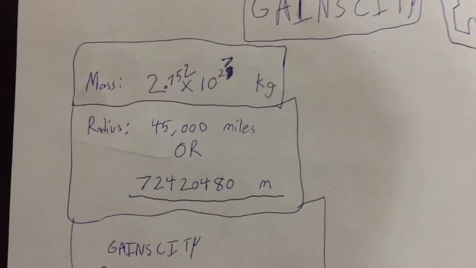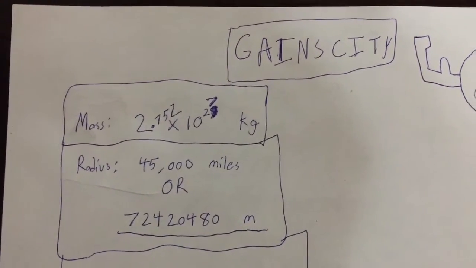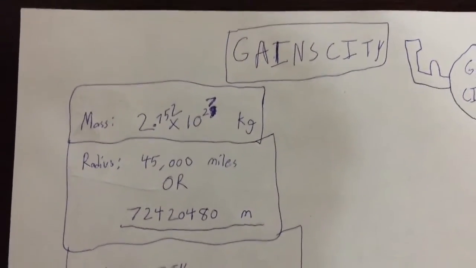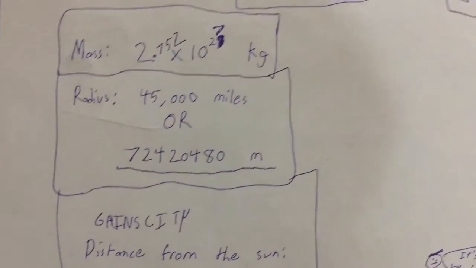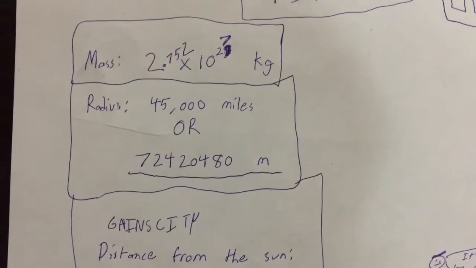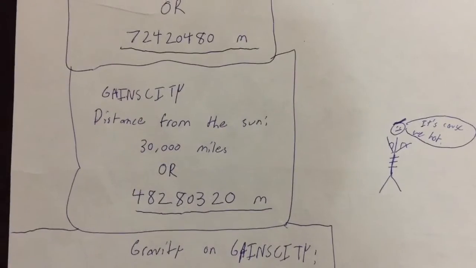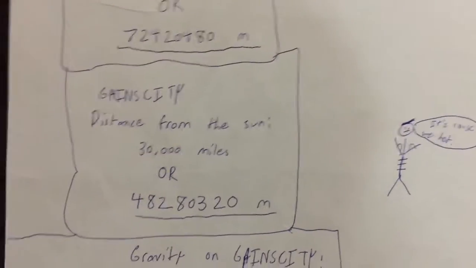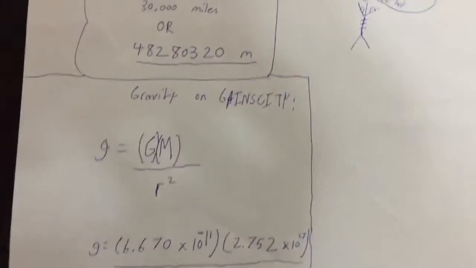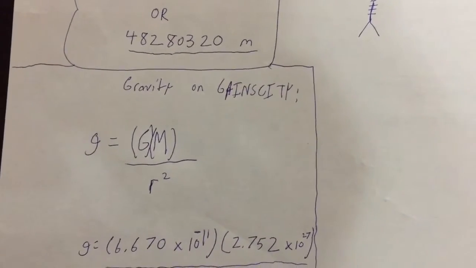And the mass is 2.752 times 10 to the 27th kilograms. So we've been gaining some weight. It's gaining season. And the radius is 45,000 miles, or in meters, that's 724,204,80 meters. The distance from the sun is 30,000 miles, or 482,80320 meters. And the gravity on Gainscity, I just calculated it out because, why not?